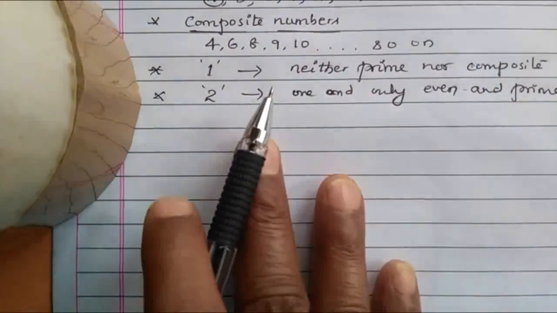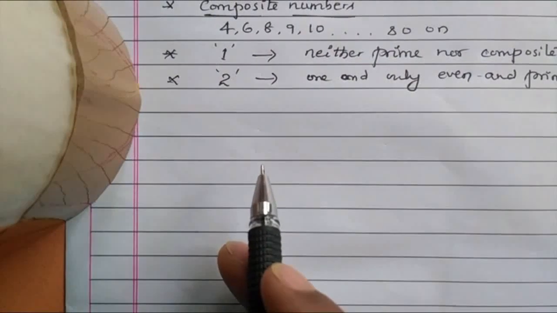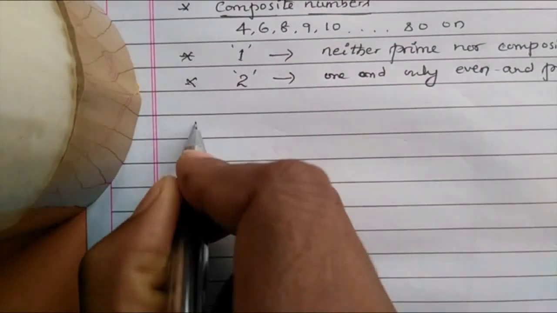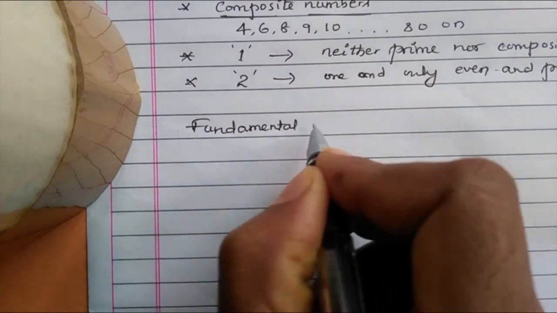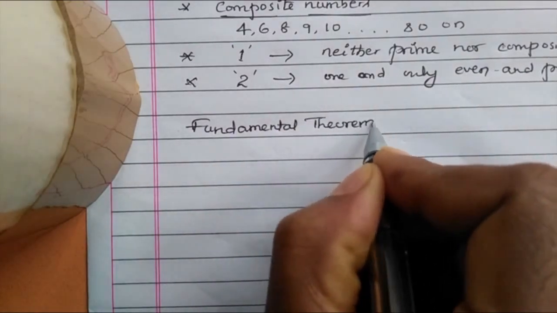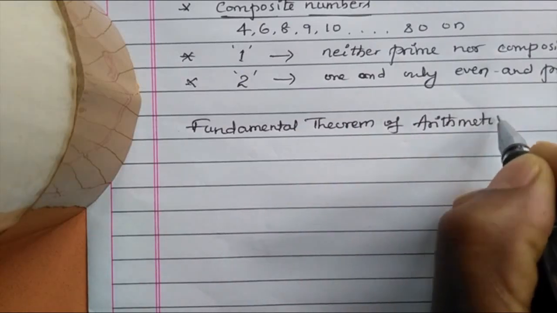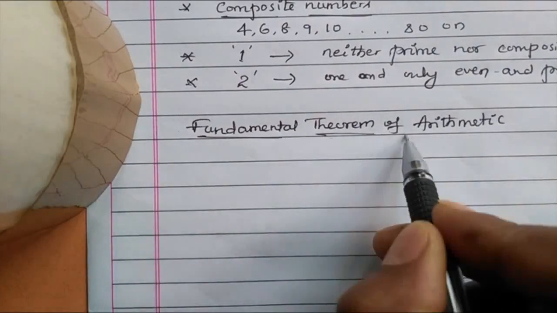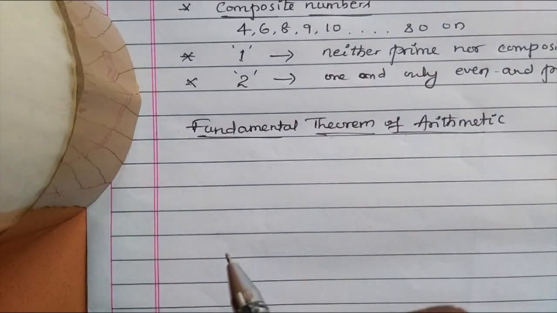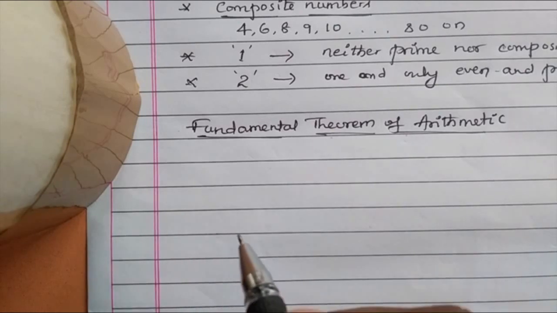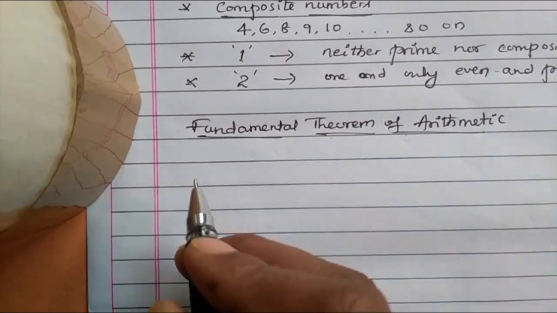Let us move on to the very important theorem which comes under the prime factorization topic, that is the fundamental theorem of arithmetic. It is a very important theorem we see in the prime factorization topic under the chapter real numbers. What is the fundamental theorem of arithmetic?